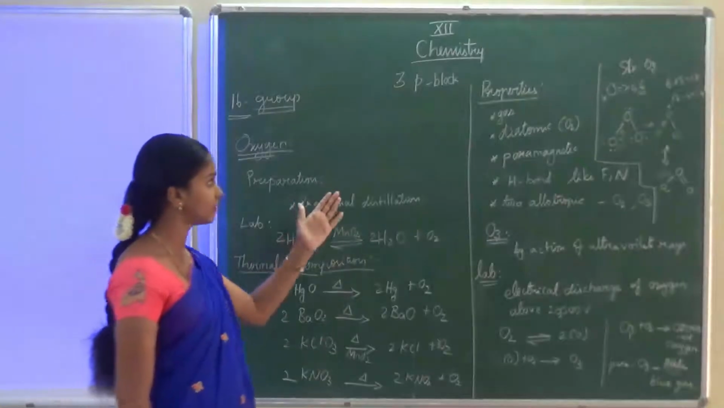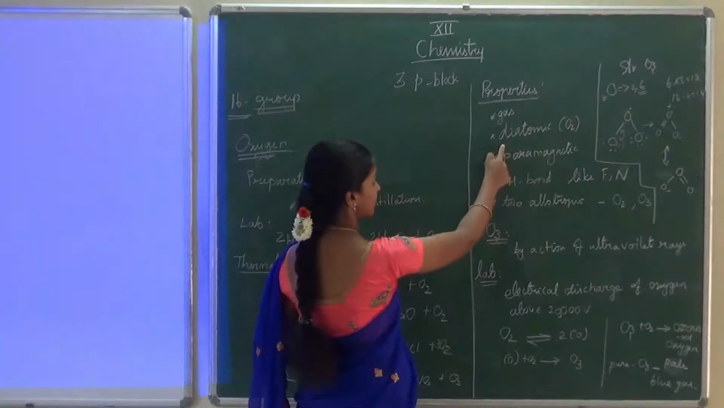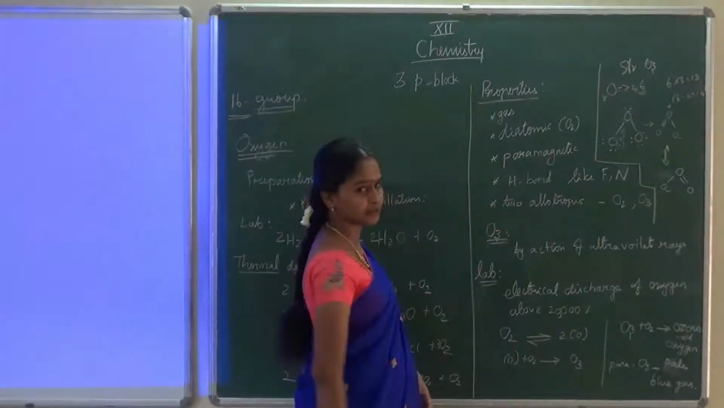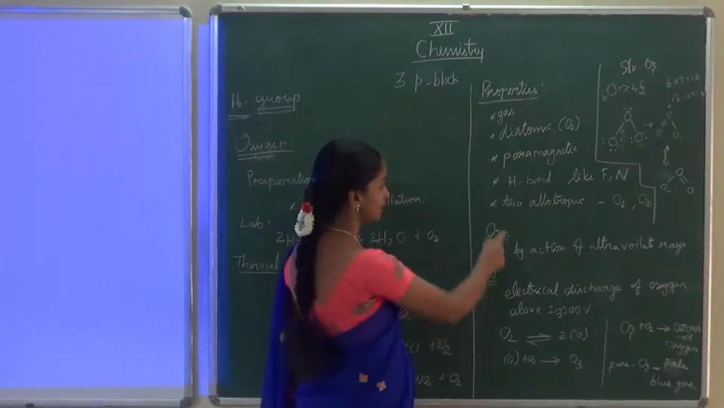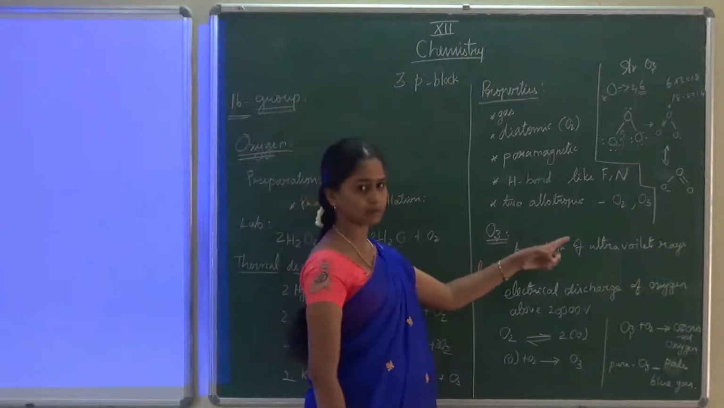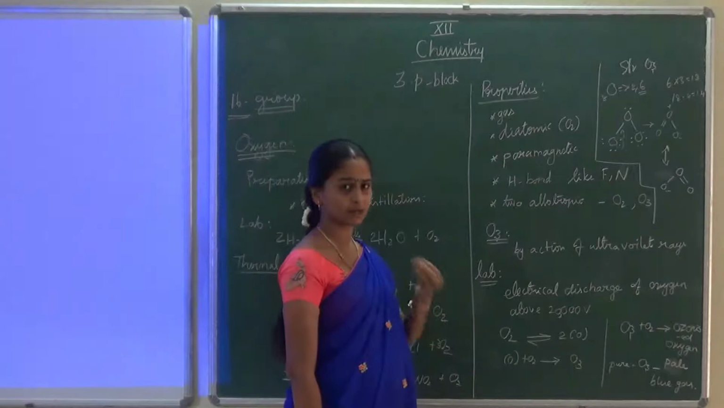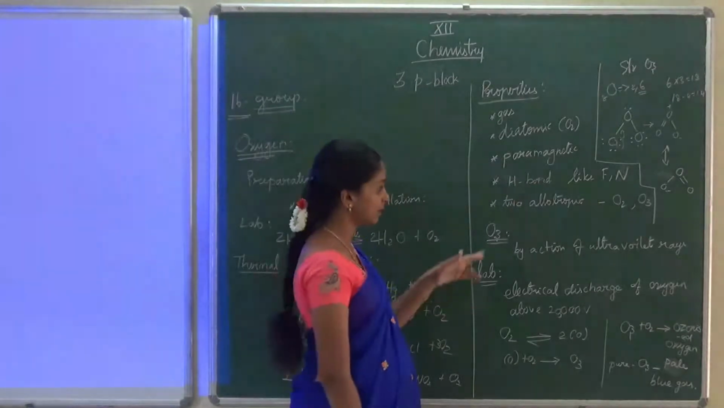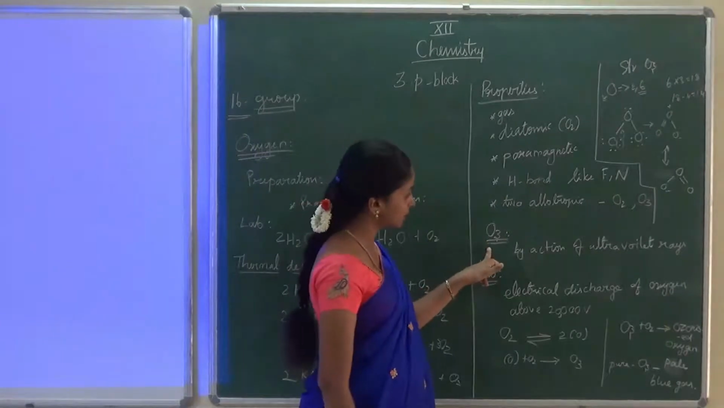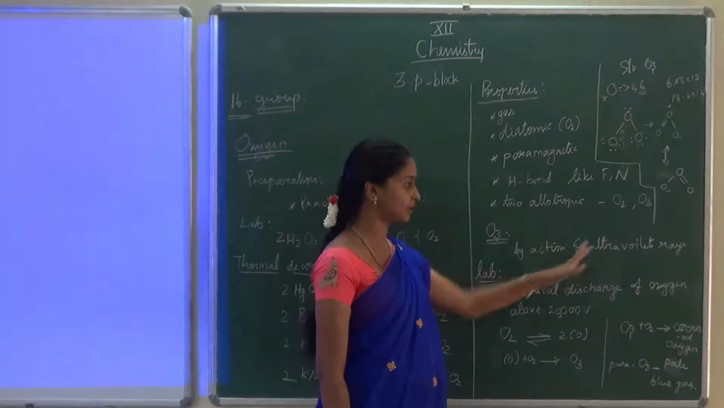What are the properties of oxygen here? Properties: it is a gas, it is diatomic, it is paramagnetic in nature, it can form strong hydrogen bond like fluorine and nitrogen. There are 2 allotropic forms of oxygen, O2 and O3. O2 generally we know, the oxygen which we are using for our survival. Then we are talking about the O3 here. O3 is formed in the upper layer of atmosphere by the action of ultraviolet rays.